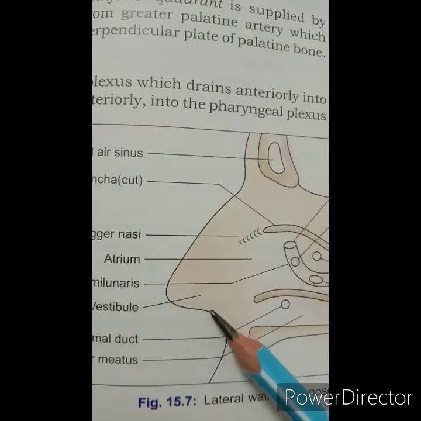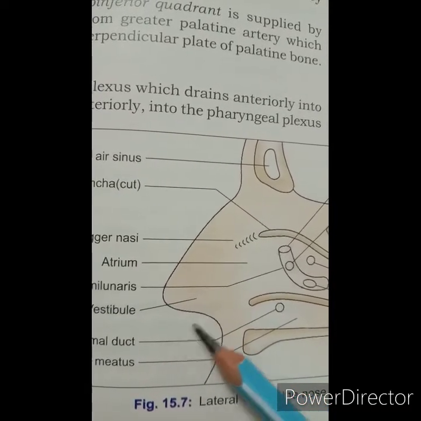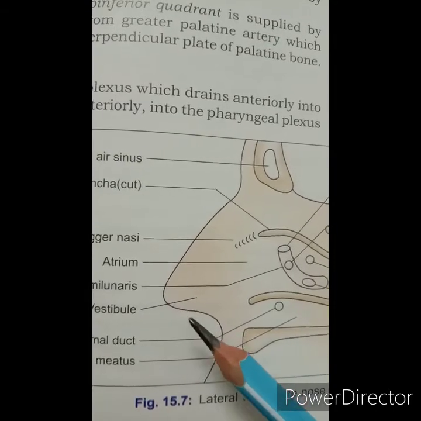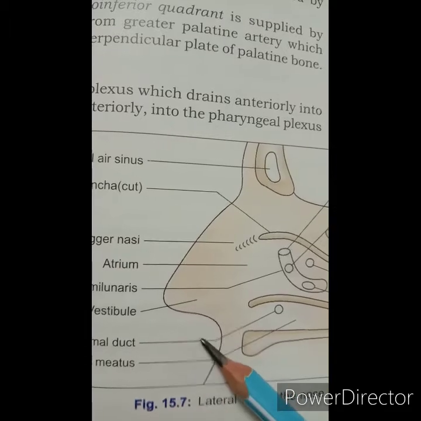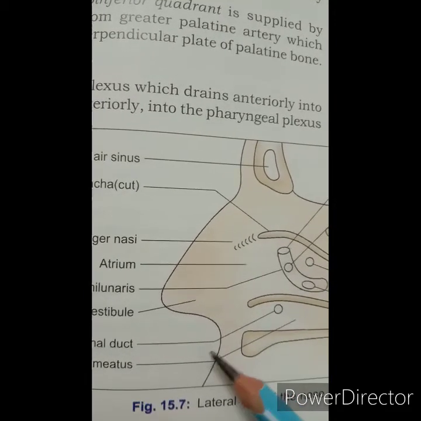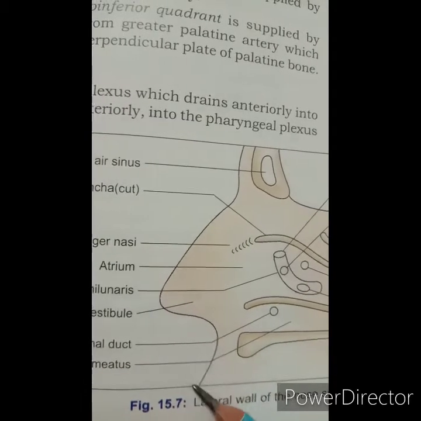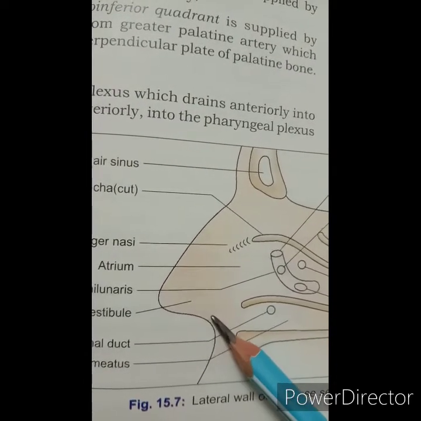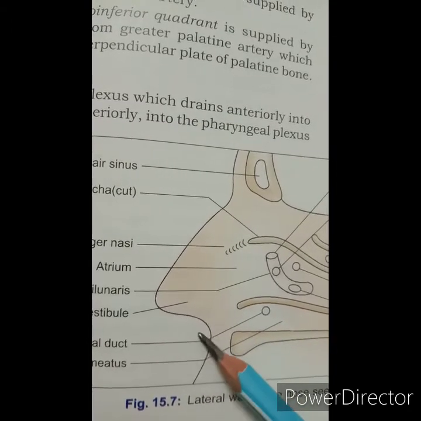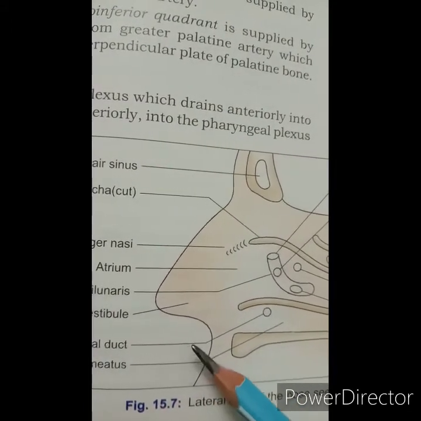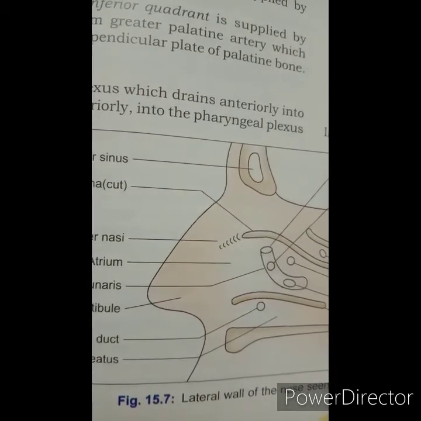It is highly vascular because many vessels, the ethmoidal, sphenopalatine, greater palatine, and superior labial arteries, anastomose to form a vascular plexus, and this area of the nasal septum is the commonest site of epistaxis, meaning nose bleeding, in children and young adults, usually due to trauma from fingernails.